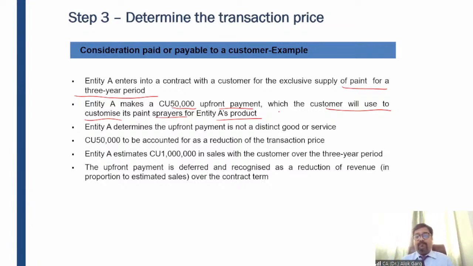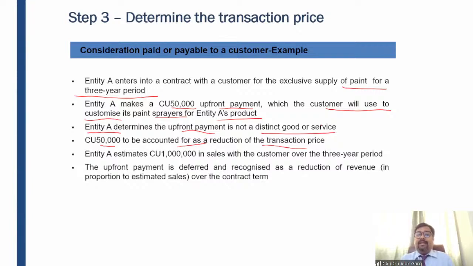So first of all, you need to see whether for this 50,000 rupees, the entity is buying some goods or services from the customer. We need to see that. In the third para, it is written that the entity, the vendor, determines that the upfront payment is not for a distinct good or service. So very clear. If it is not a distinct good or service, this 50,000 needs to be accounted for as a reduction in the transaction price, right?